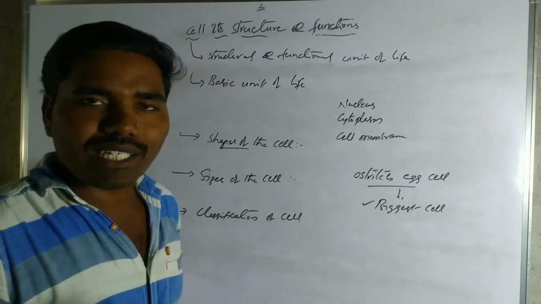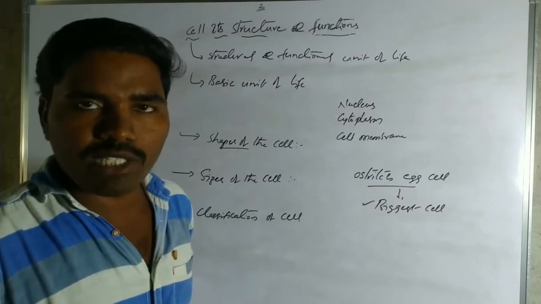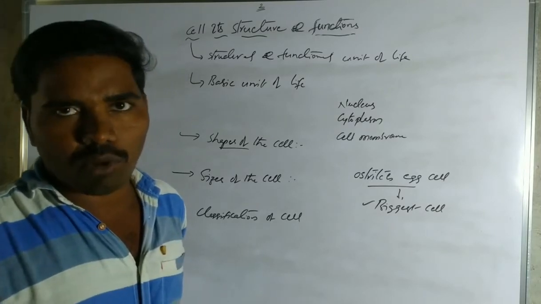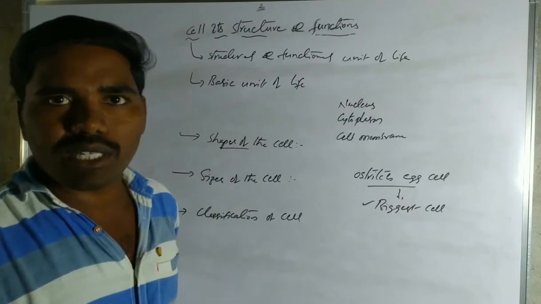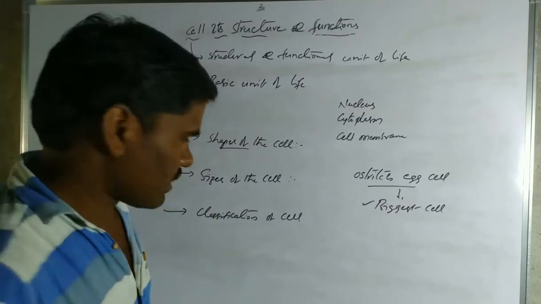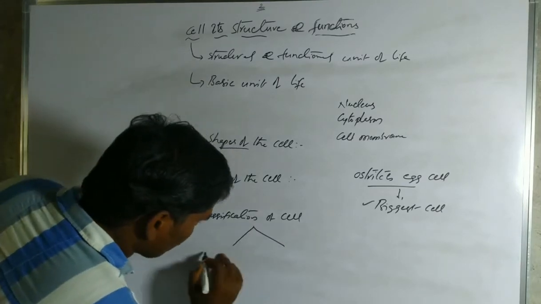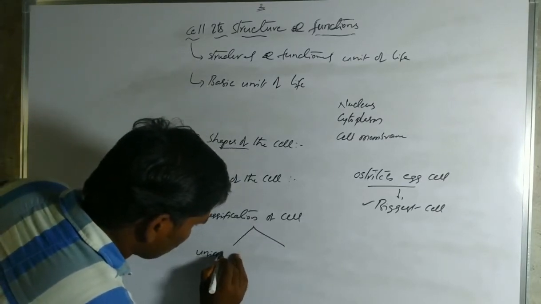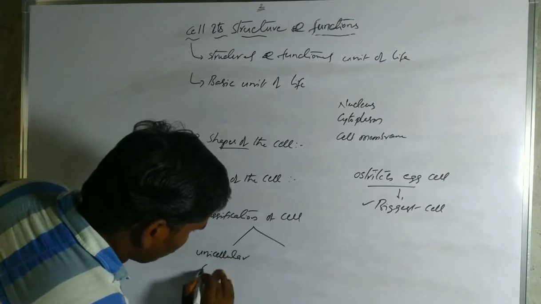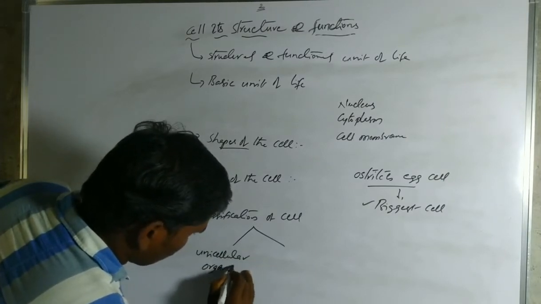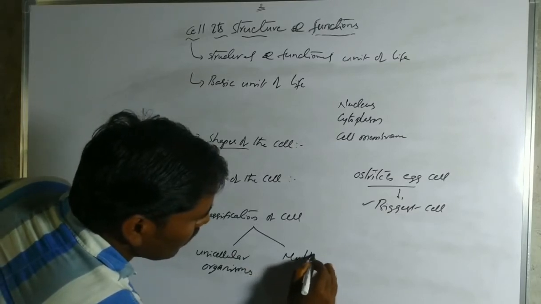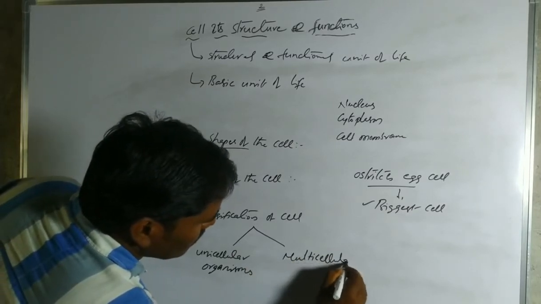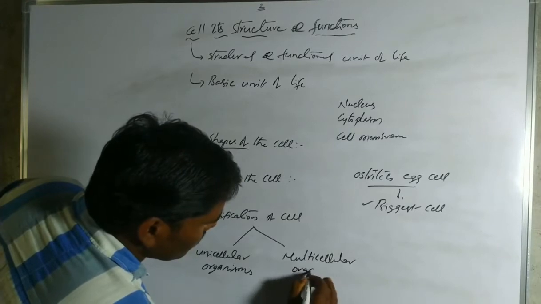Based upon the presence of cells in the body, all the organisms are classified into two categories: unicellular organisms and multicellular organisms.